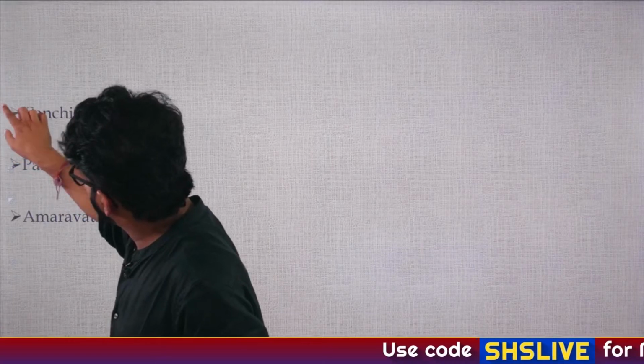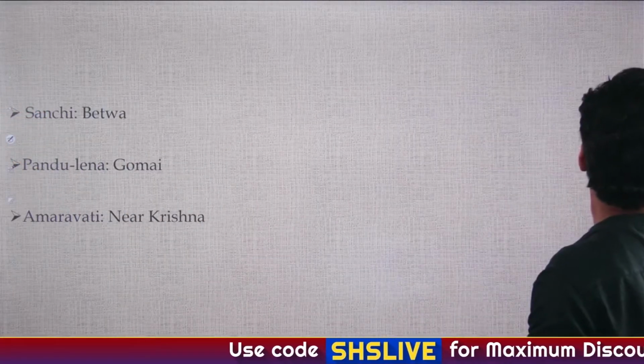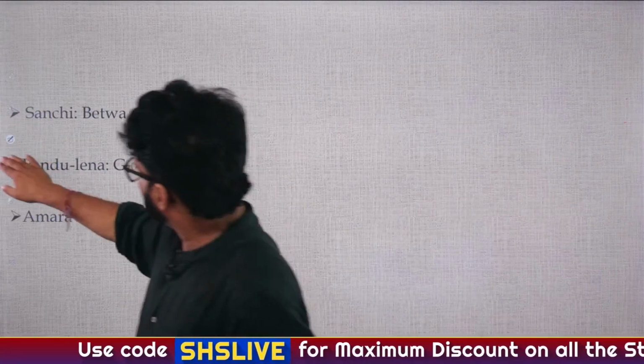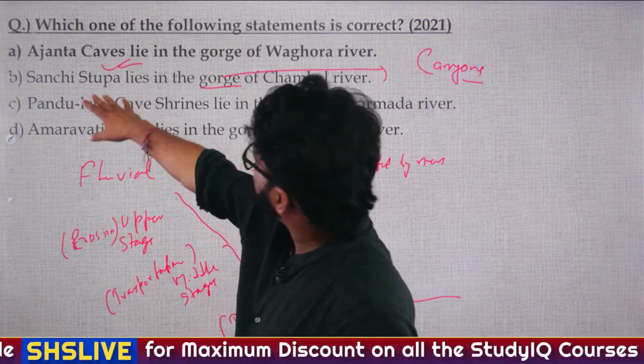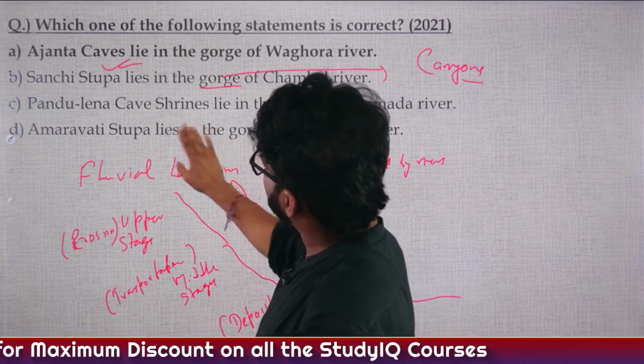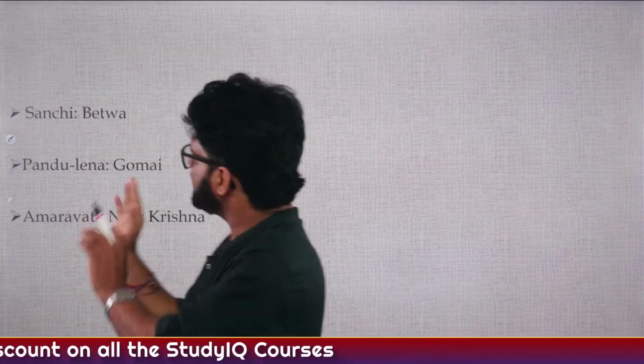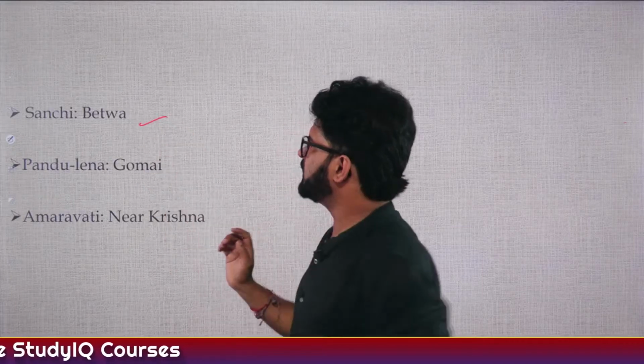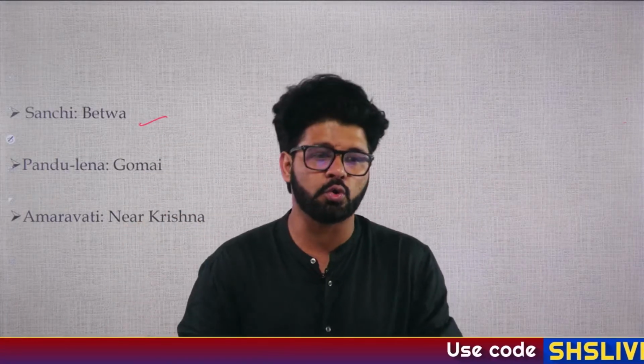Now your homework is, you have to also do research on Sanchi, Pandulena and Amaravati Stupa. Everything related to them, whatever you can do. Like Sanchi, Betwa, Pandulena, Gomai, Amaravati near Krishna. We have talked about upper, middle and lower stages of river.